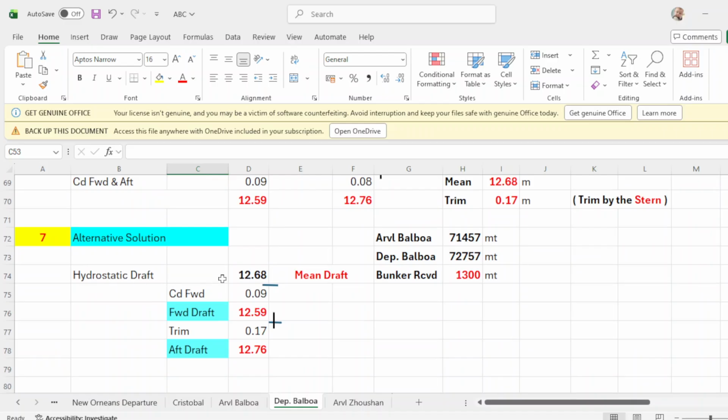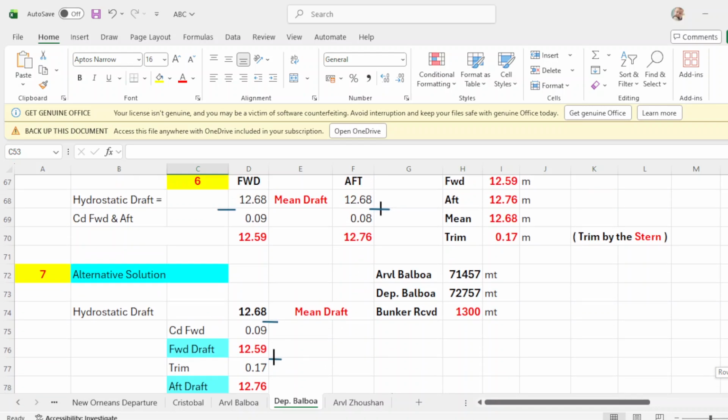With either table or your main drop of 12.68, subtract from it your change of drop forward, 0.09, that will be forward drop, 12.59. You add your trim of 0.17 and your up drop will be 12.76. Okay, which is exactly the same here.